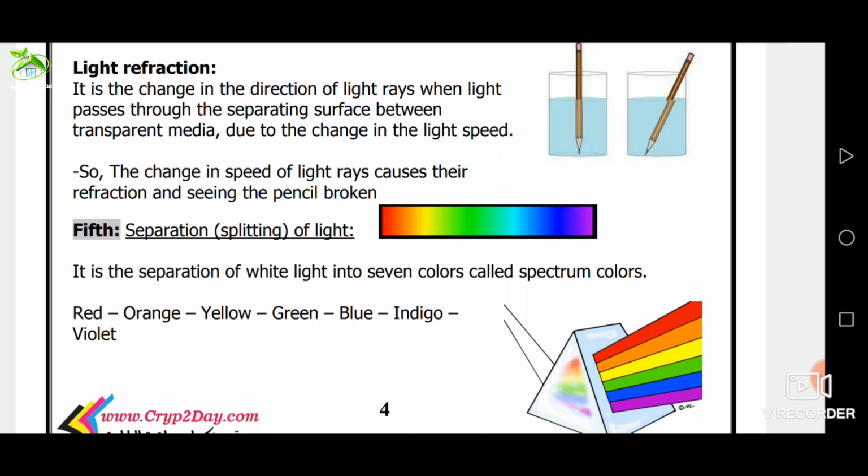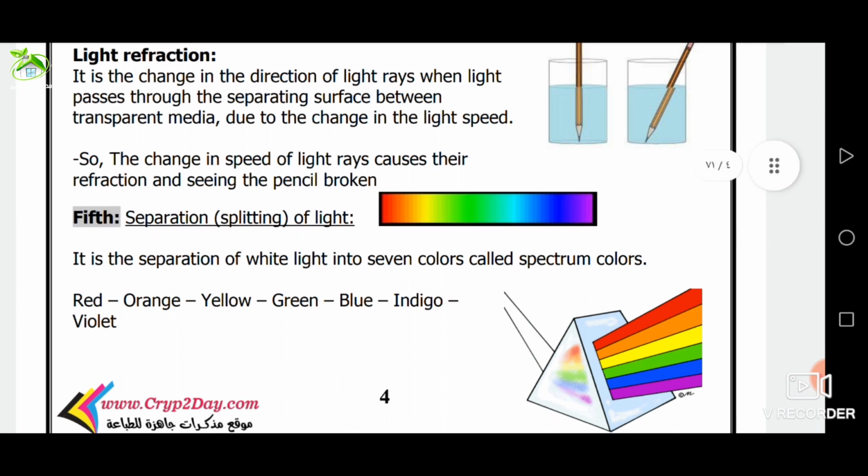Number 5. Light separation or splitting of light. What is the meaning of light separation? It is a separation or splitting of white light into 7 spectrum colors. We can separate white light into 7 colors by using a transparent glass prism. Sunlight is an excellent example of a white light.